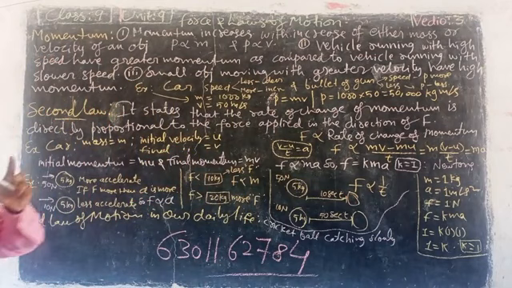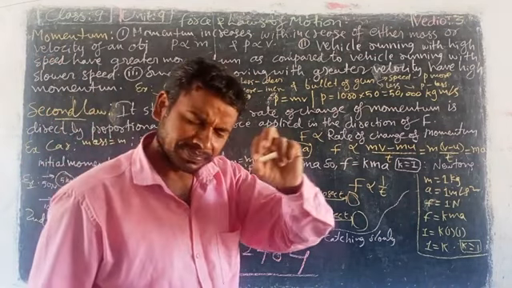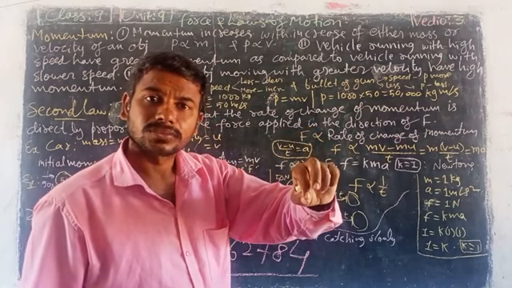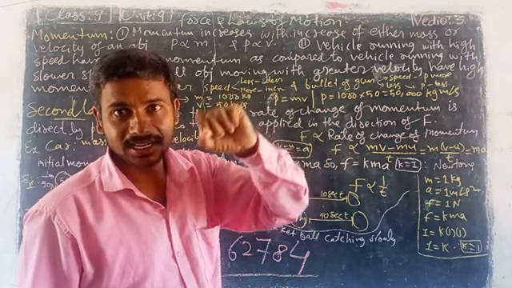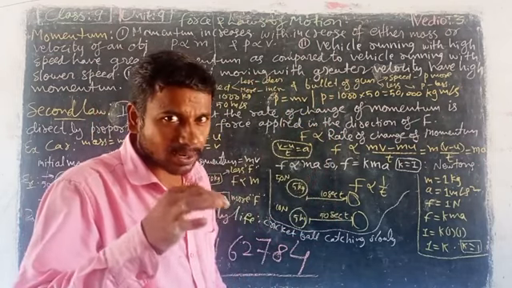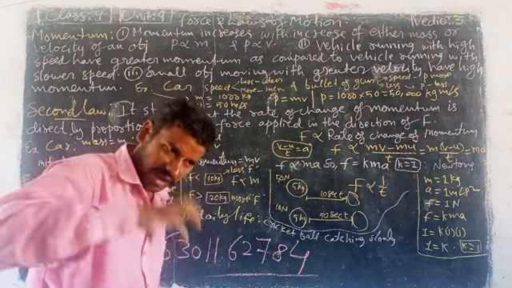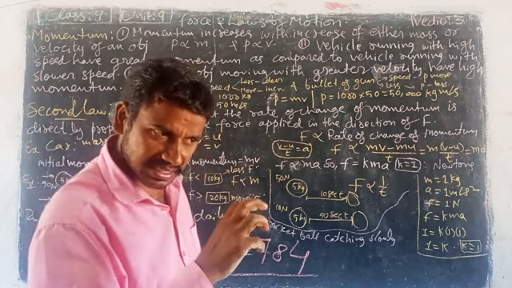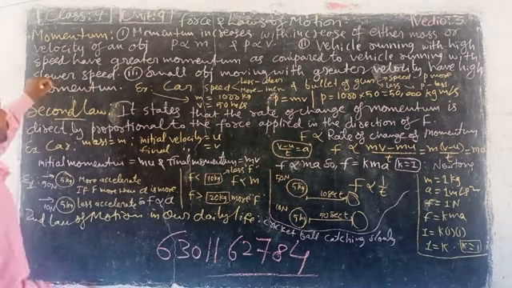Momentum. What is momentum? Momentum belongs to the first law. Momentum, I already told you. Momentum is the product of mass and velocity of one object. Mass into velocity. Look here, momentum.